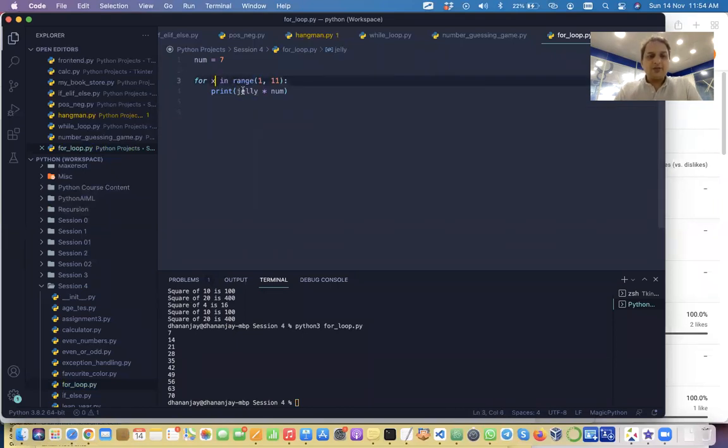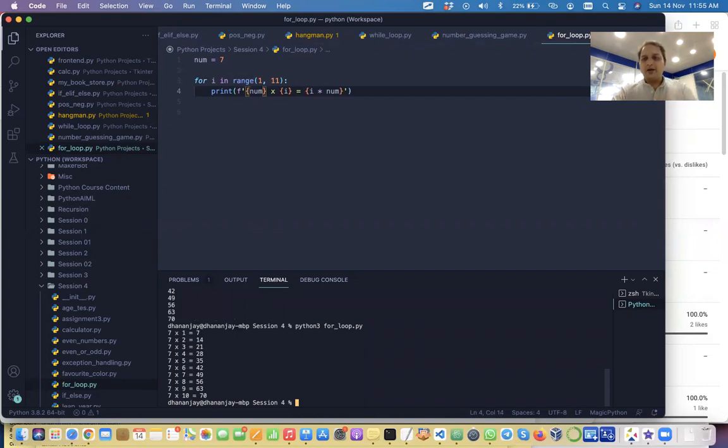Okay, so I can just change this back to I, right? And if I again want this in the form of F strings, we can just enclose that in F. So we will say num, curly bracket I, is equal to, curly bracket. That's very good. So this is how we use F strings. Now we will run this, and you see we're getting the right format. So that is about the for loop and how we use it.